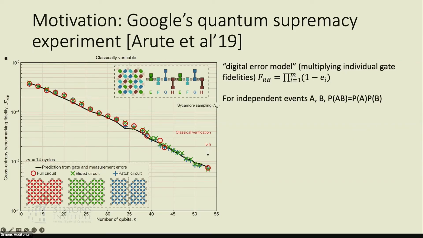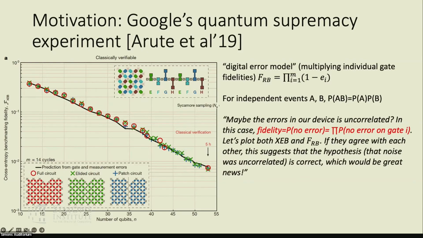The spirit behind this equation is independence. We know that for independent events, the joint probability is the product of the probabilities of each individual event. So here is one way to think about what's going on in this experiment. Maybe the errors in the device are uncorrelated. In this case, we can argue that the fidelity should equal the probability of no error, which would be, by independence, the product of the probability of no error on each gate.